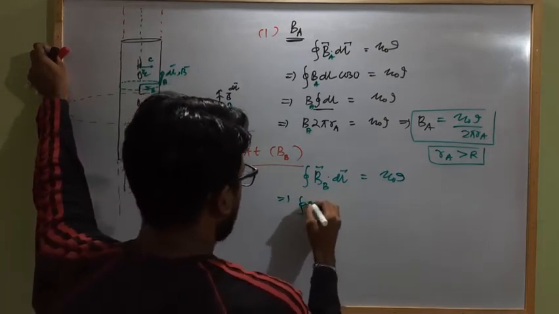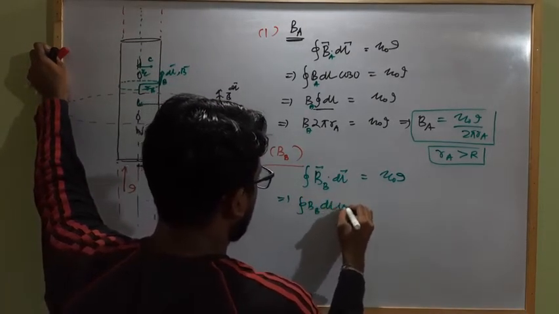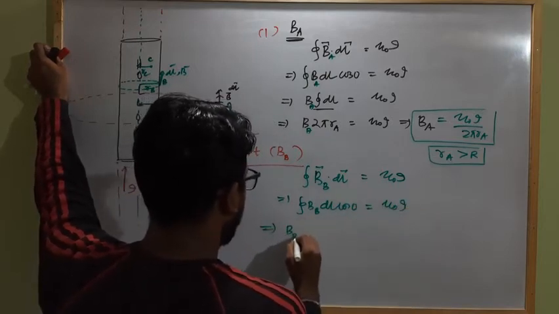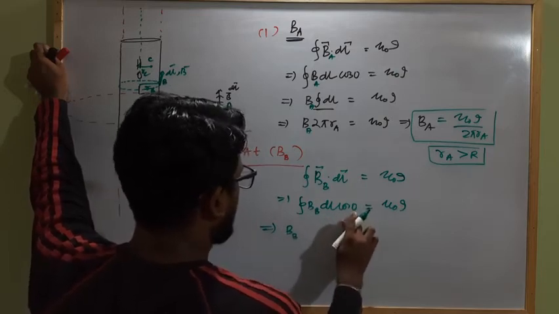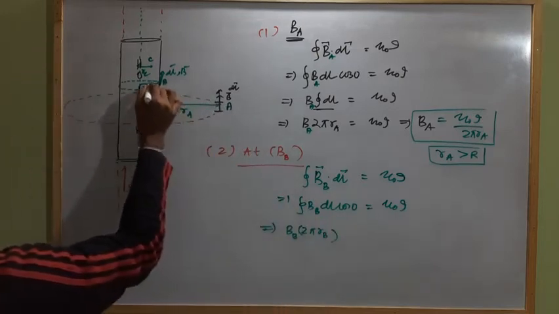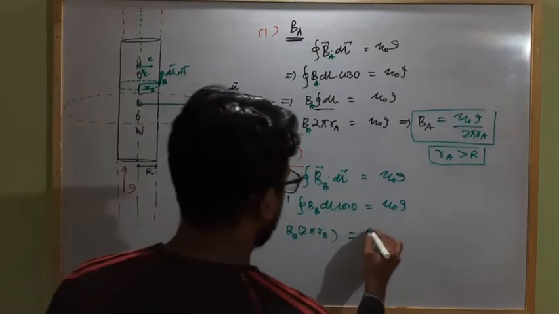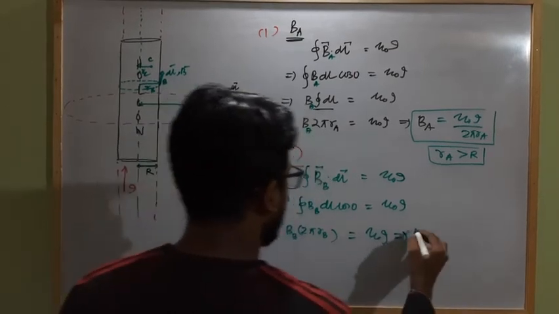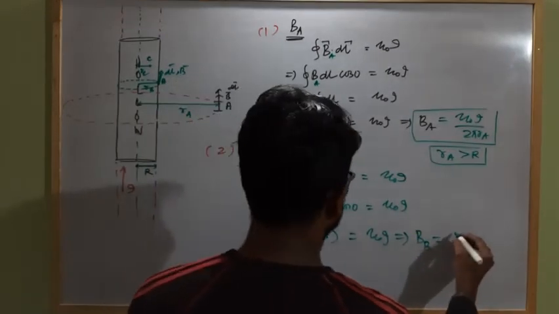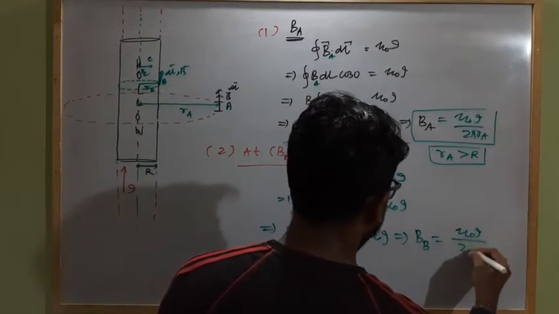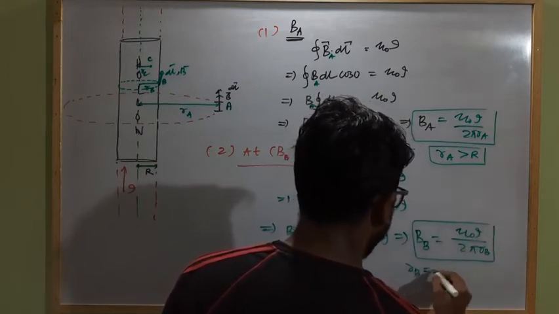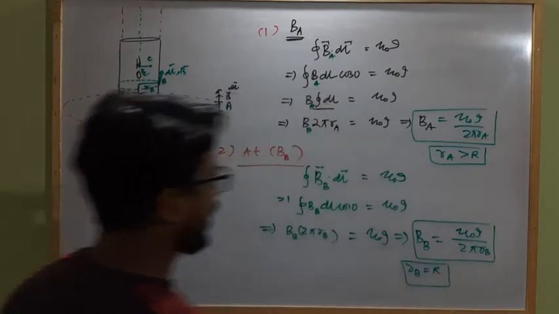It will be closed integral of B at B dl cos 0 equals mu naught I. This can be written as B at B will be constant, dl cos 0 is 1, and the integral of dl will be 2 pi rB, the length of this Amperian loop which has radius rB, equals mu naught I. This implies B at B on any point on the surface of the hollow cylindrical current carrying conductor is mu naught I divided by 2 pi rB. Clear? Here rB is equal to the radius of the conductor r.